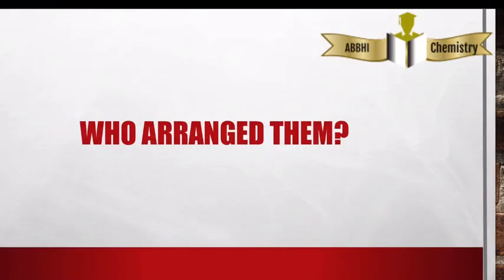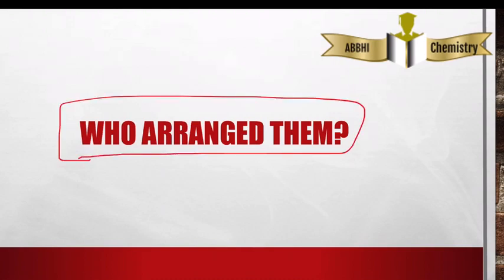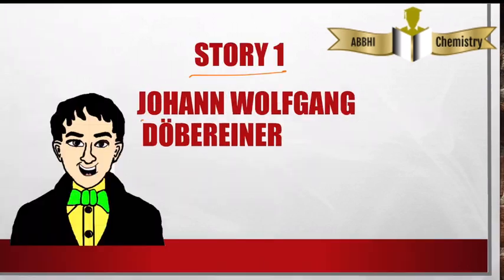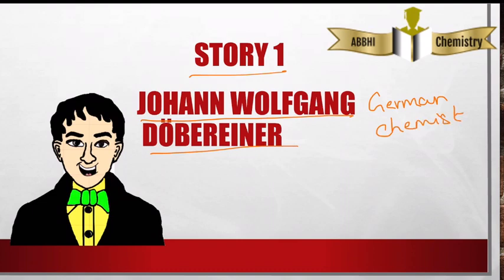Let me start with the first question. Who arranged the 118 elements in a particular order? Johann Wolfgang Dobereiner. Dobereiner was a German chemist who started working with elements.